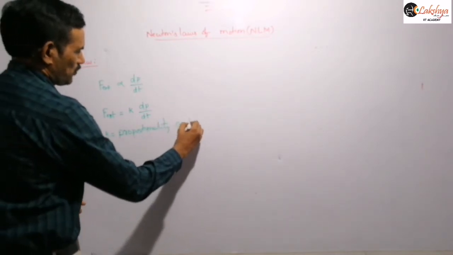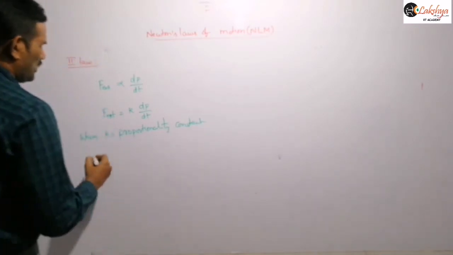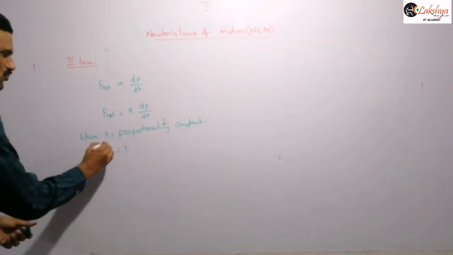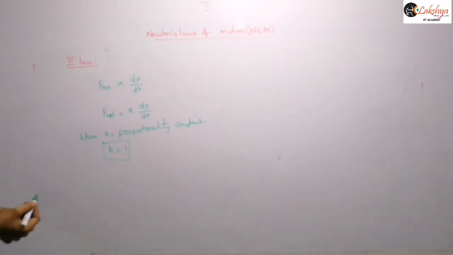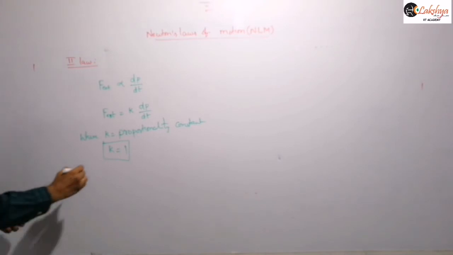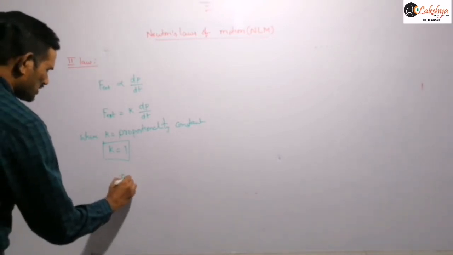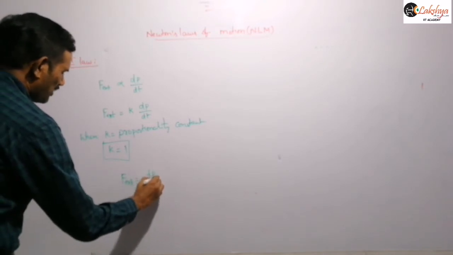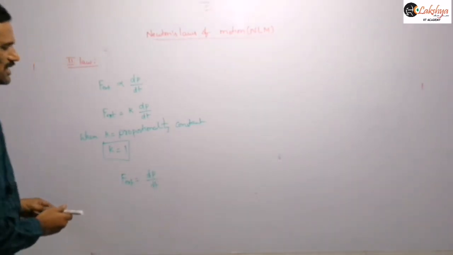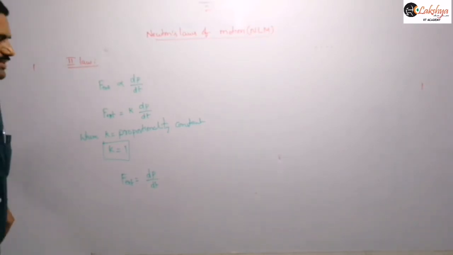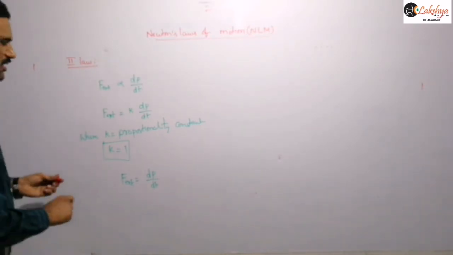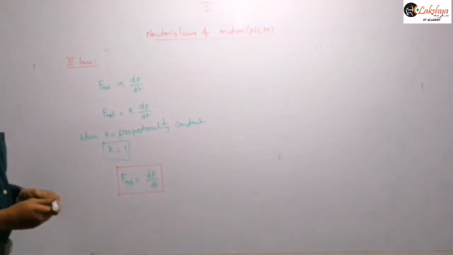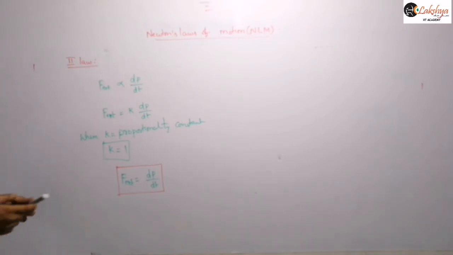The k is a proportionality constant and it is found experimentally to be 1. So the k value is taken to be 1. Therefore we write Newton's second law as external force is equal to dp by dt. That is, the rate of change of momentum is equal to the external force acting on the object. This is the net external force, you need to remember.